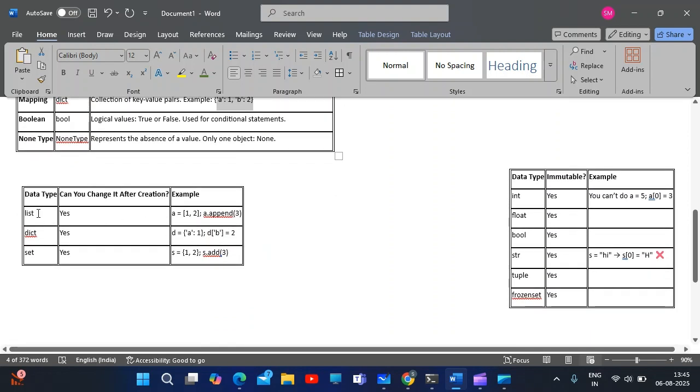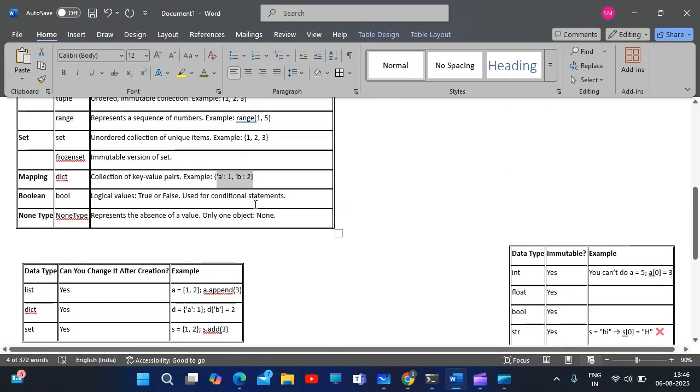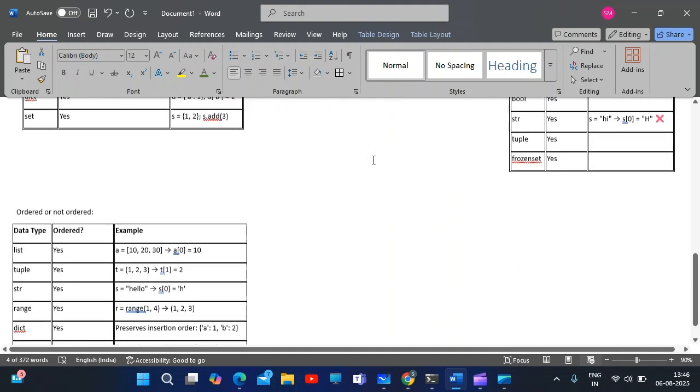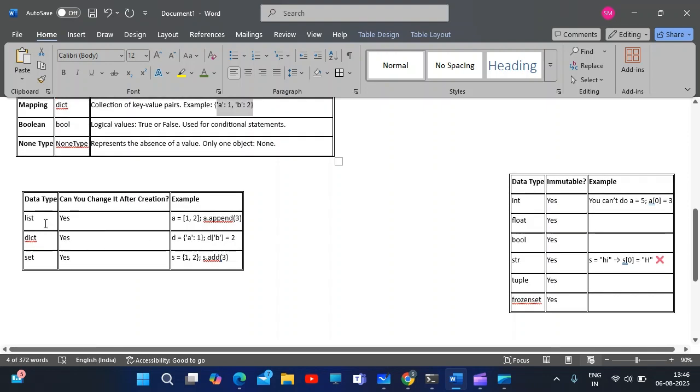So list is mutable, in which we are able to append. Dictionary is also mutable, in which we are able to change the value of a key value pair, we can append, and we can insert also. So mutable is nothing but modify, add or remove: we can modify it, we can add to it, and we can remove from it. To remove, we can give the value terms and remove the terms also. So all these are mutable things: list, dictionary, set. This can be an interview question: what all are the mutable data types? At that moment you can say list, dictionary, set.